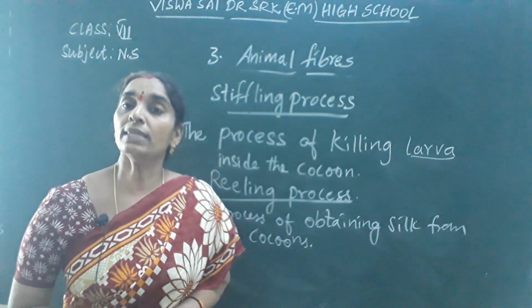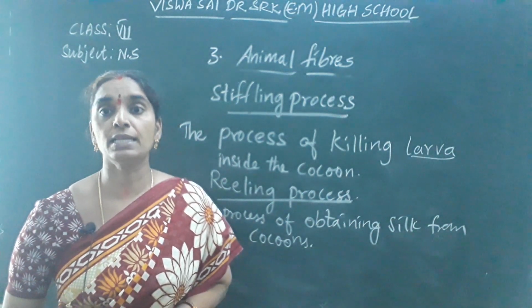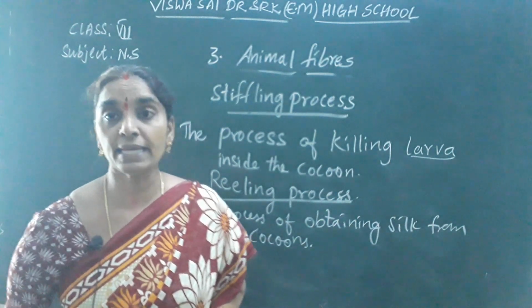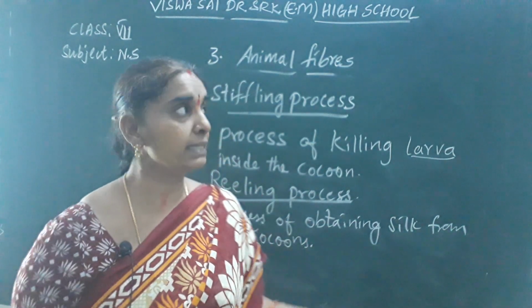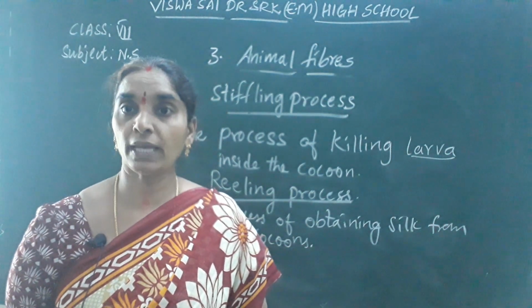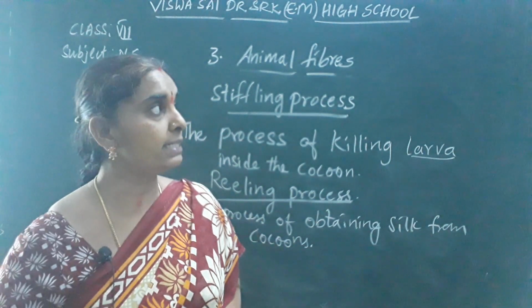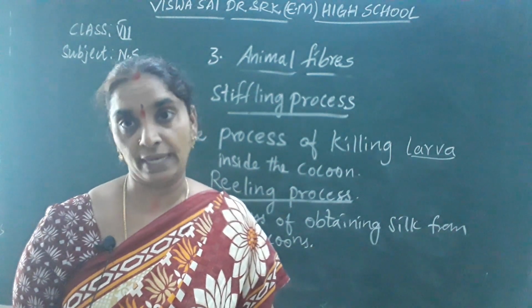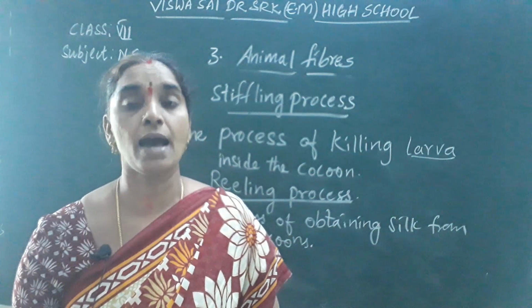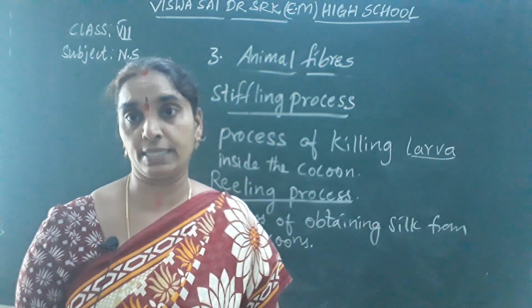Okay, children? So in the manufacture of silk, what do the weavers do? They buy the seeds which are called vittulu. They buy the seeds from the seed growing centers. The biggest seed growing center is at Harsley Hills in Chittoor district.